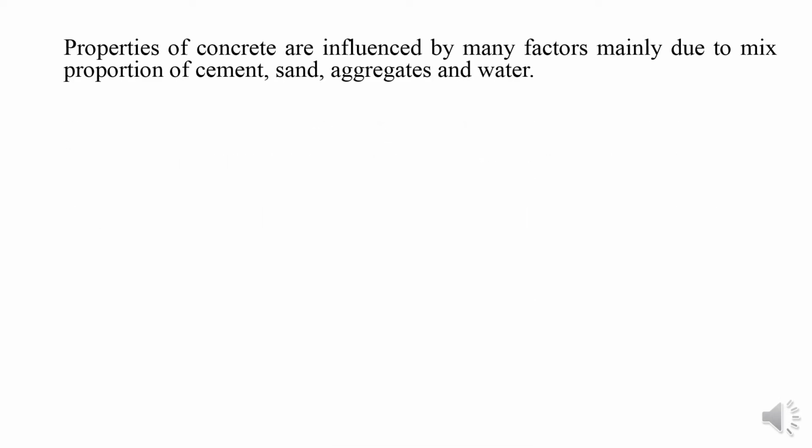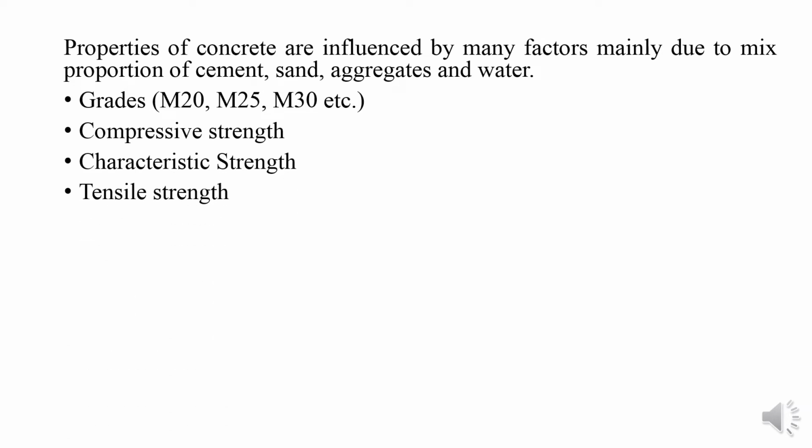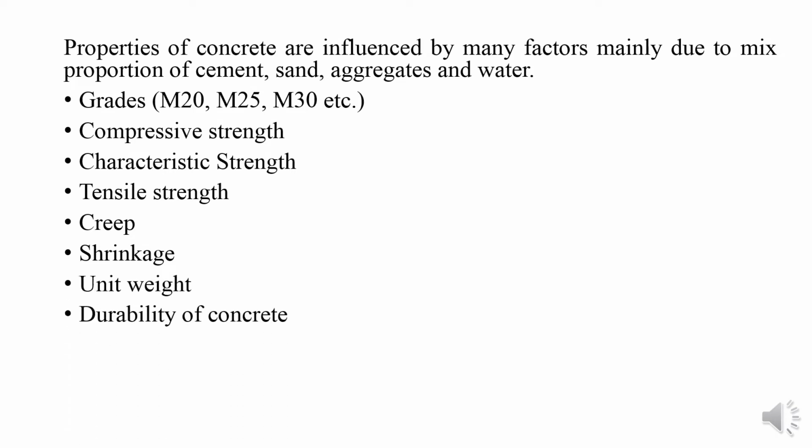So the property of concrete is normally influenced by factors like the proportion of cement, sand, aggregate and water. Some other properties are grade of concrete, compressive strength, characteristic strength, tensile strength, creep of concrete, shrinkage, unit weight of concrete, durability of concrete, modular ratio and Poisson's ratio. So these are the general properties of concrete. Let us see one by one in brief.